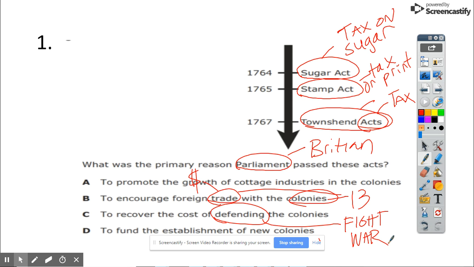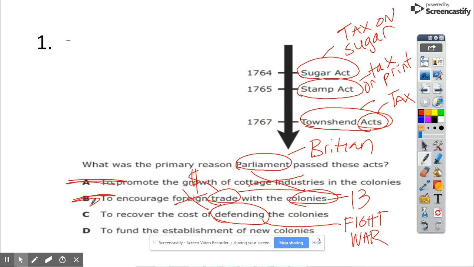Okay, now we're going to hit our F, which is to find the terms that are not correct. So I go back to my answer choices for this one, and I look at to promote the growth of cottage industries. We have never talked about that. That's a bad choice. To encourage foreign trade with the colonies. What makes this a bad choice is Britain would never want to encourage foreign trade. They want to encourage trade with Britain. So that's a bad choice.